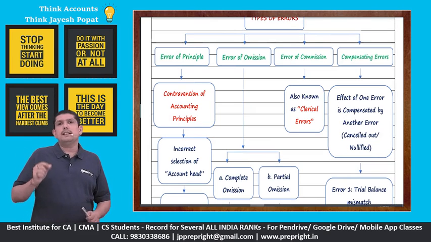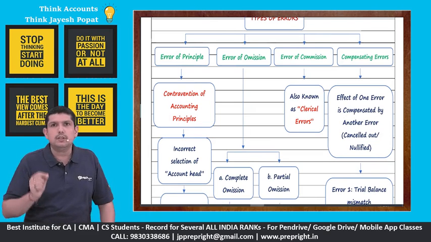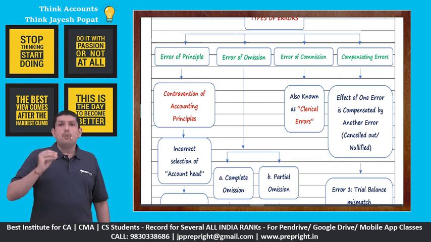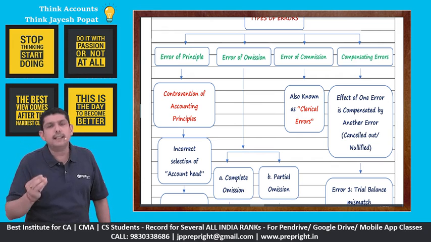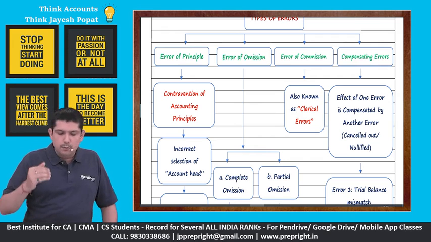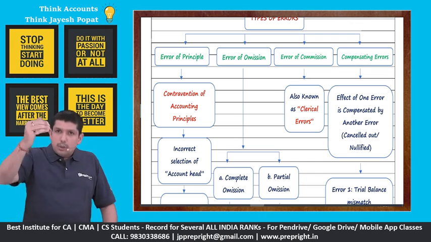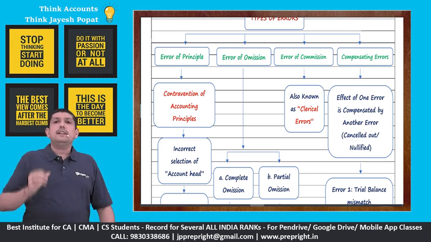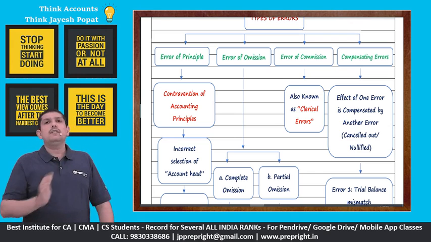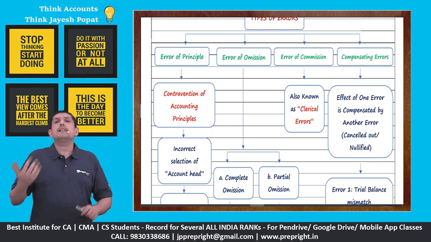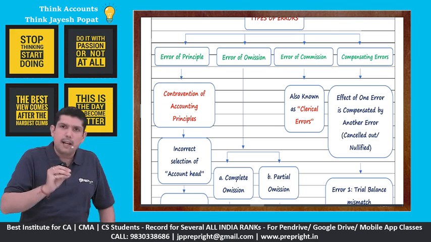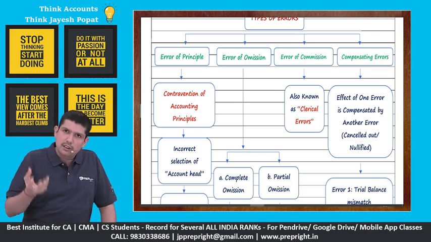See, error of commission, as already discussed, these are known as human errors, or these are also known as clerical errors, right? These are caused because of oversight or because of fatigue, etc., right? Human related factors. These could be in the nature of, let's say, you posted in an incorrect account, your totaling of the account is incorrect, the balancing of the account is incorrect, you posted on the wrong side of the ledger, right? These could be an example of error of commission. Now whether the trial balance will match or mismatch will depend upon the nature of the error.